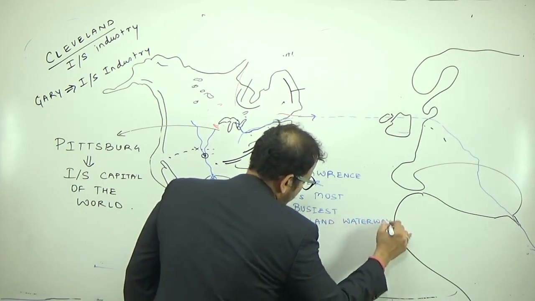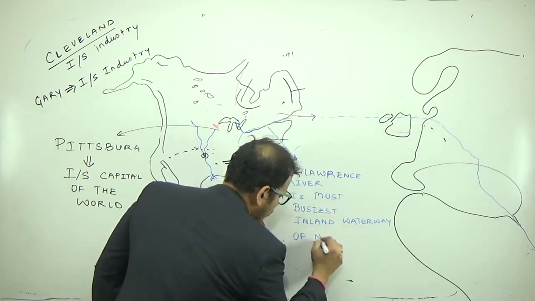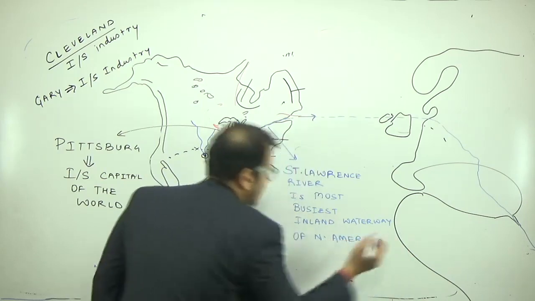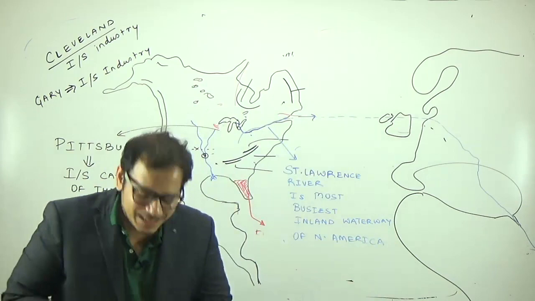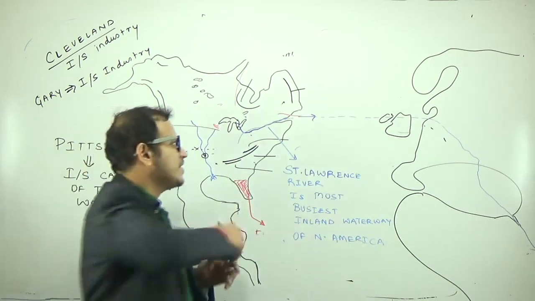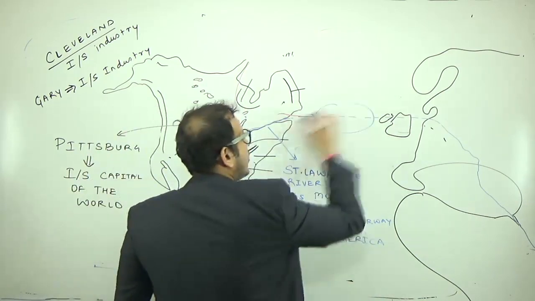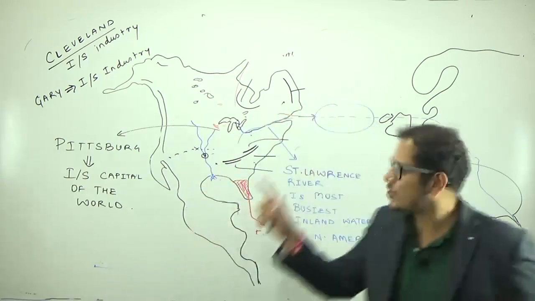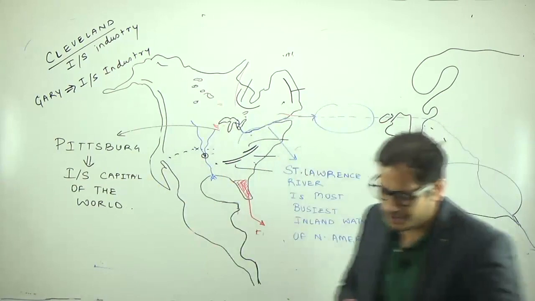Most busiest inland waterway of North America. And which is the most busiest sea route in the world? This North Atlantic region is the most busiest sea route in the world. It connects two most developed regions of the world.